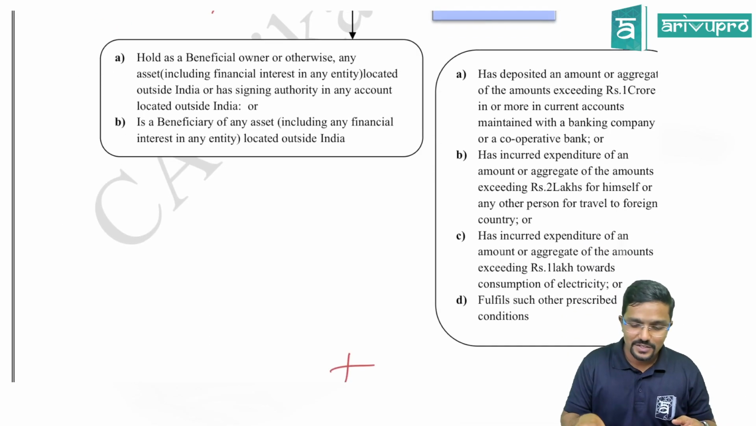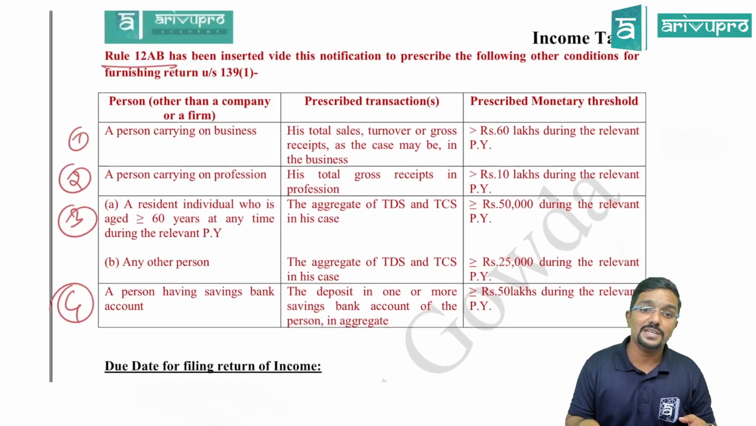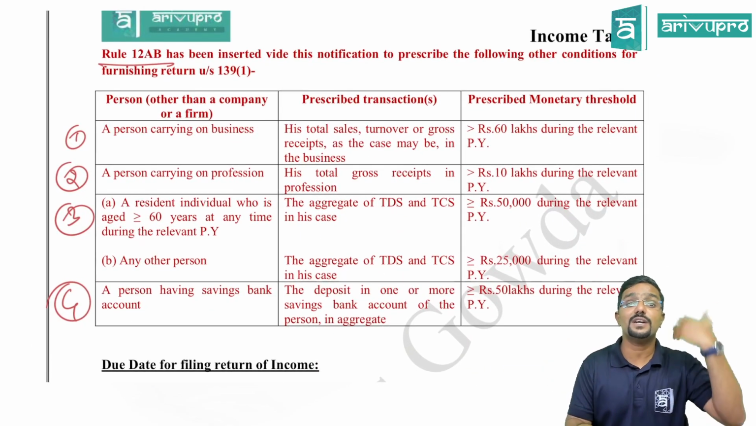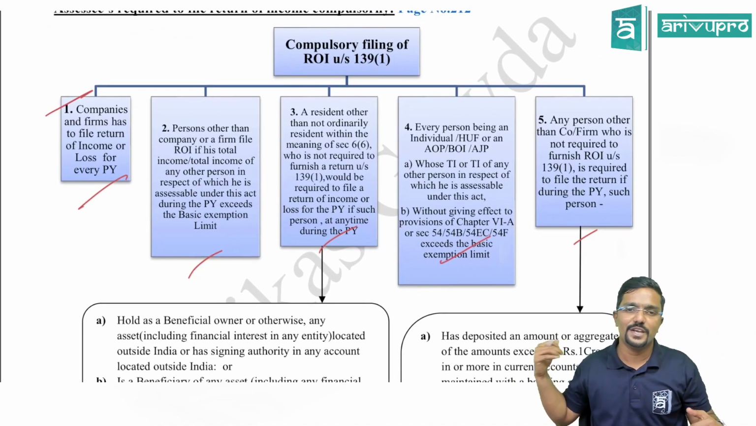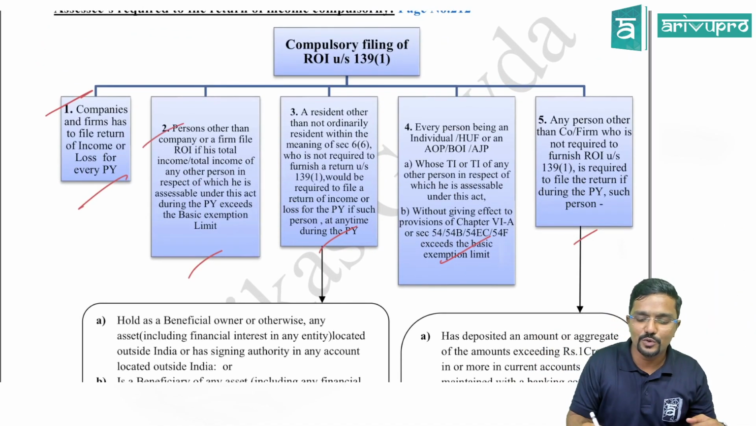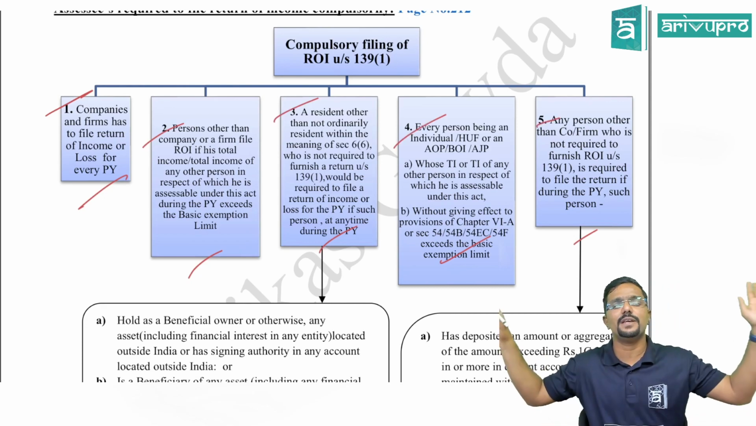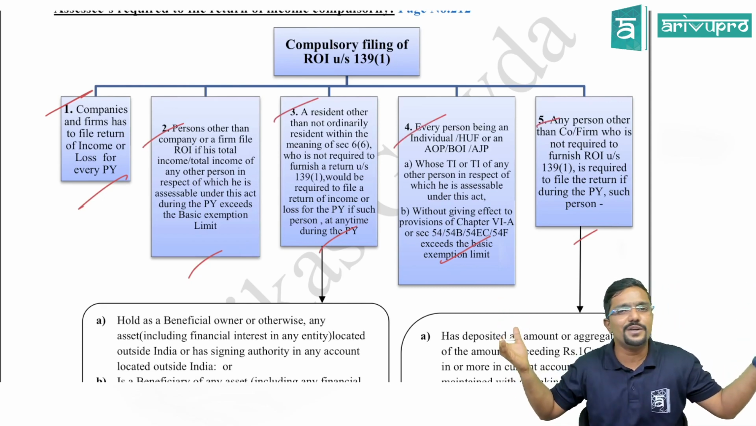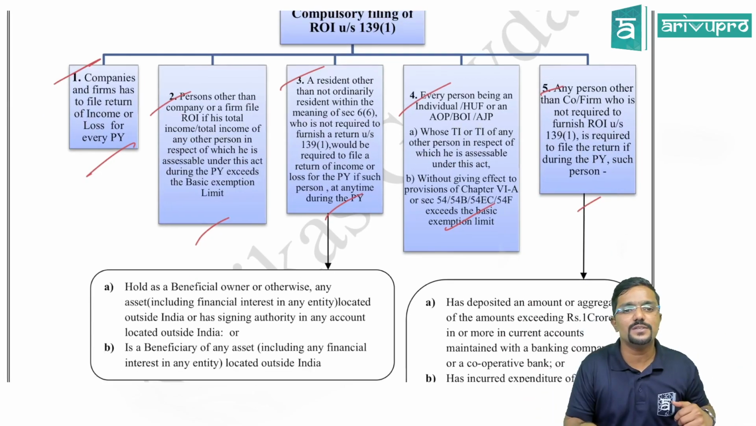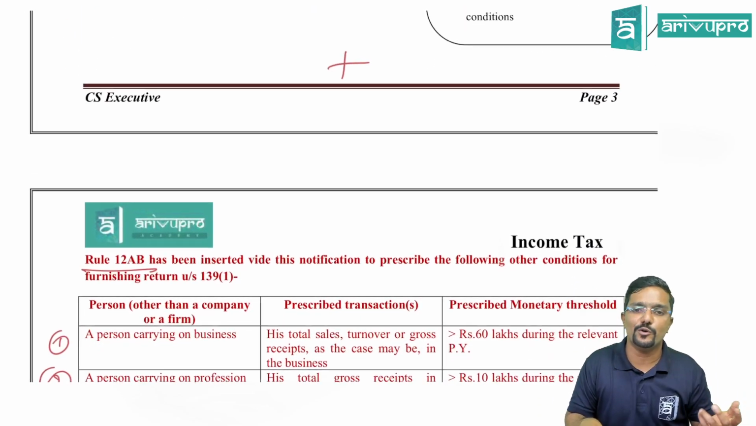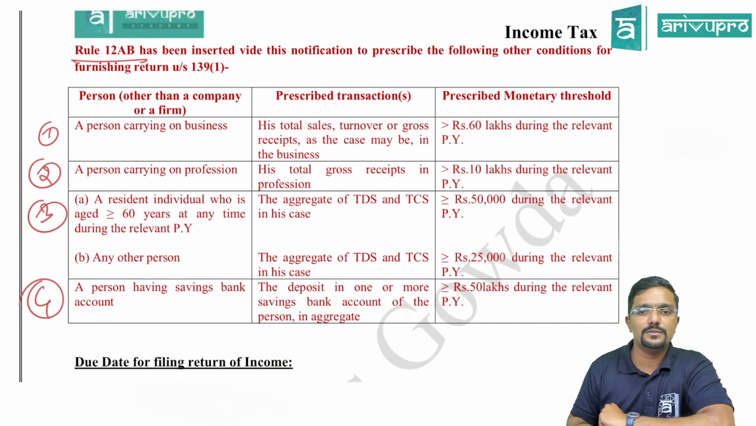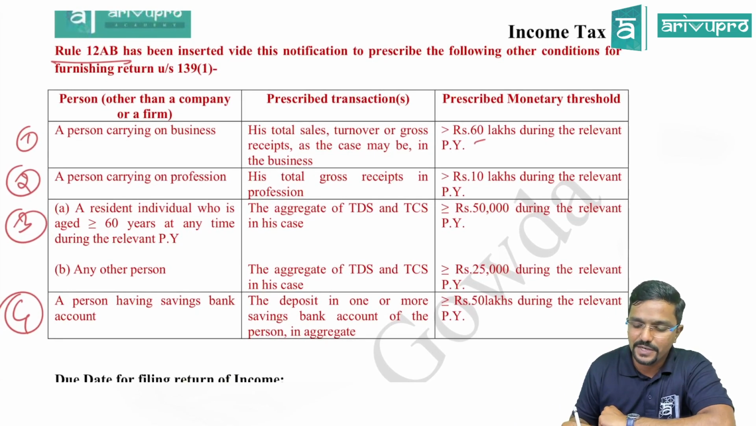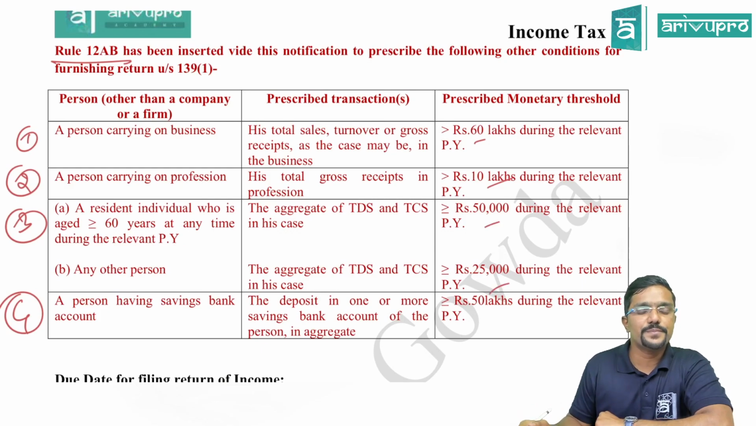So these points are applicable for any person other than company and a firm who is not covered above. If you are already covered in any of these points, assume 2, 3, 4, 5, then you need not check this rule. So this rule is only for those who are not covered above. I think this is important for you guys because you can expect a question, especially on these monetary limits in your exams.